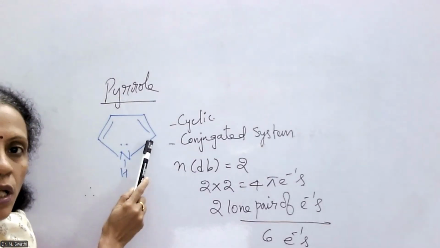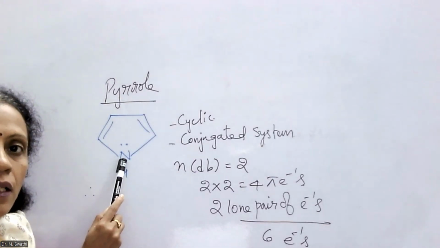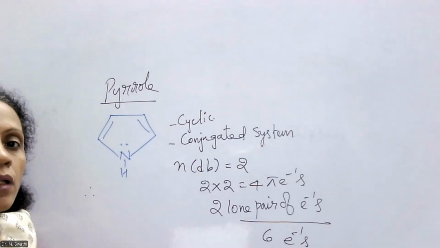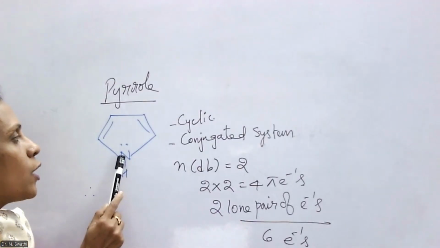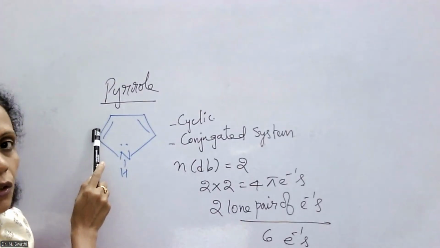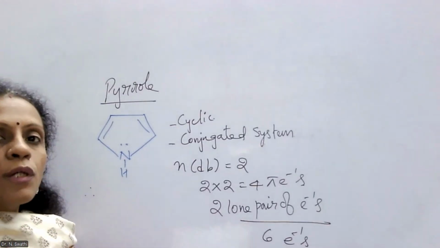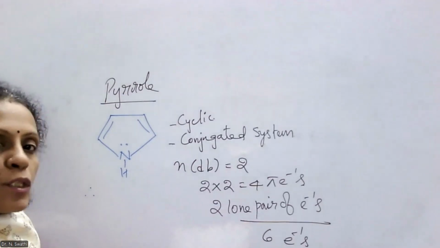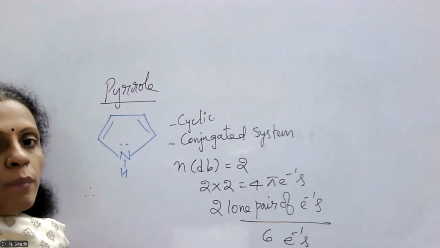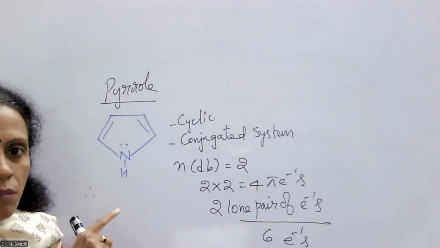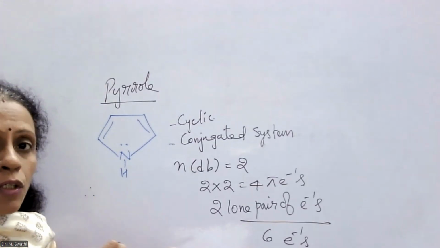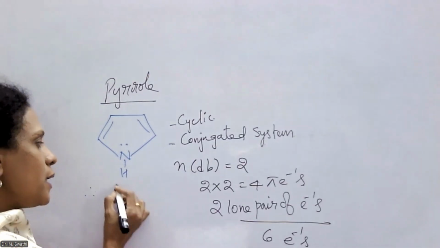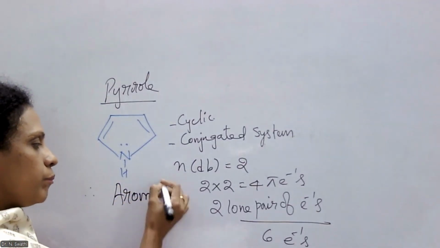In addition to these 2 double bonds, at the alternate position, the molecule has nitrogen, where nitrogen consists of a lone pair of electrons. This lone pair of electrons of nitrogen is in conjugation with the double bond electrons. Thus, these 2 electrons also contribute towards the extension of the conjugation. So overall 4 plus 2, that means 6 electrons will be participating in the conjugation system. When the cyclic cloud consists of 6 electrons, then obviously the molecule meets Huckel's rule. That is how pyrrole is an aromatic compound.